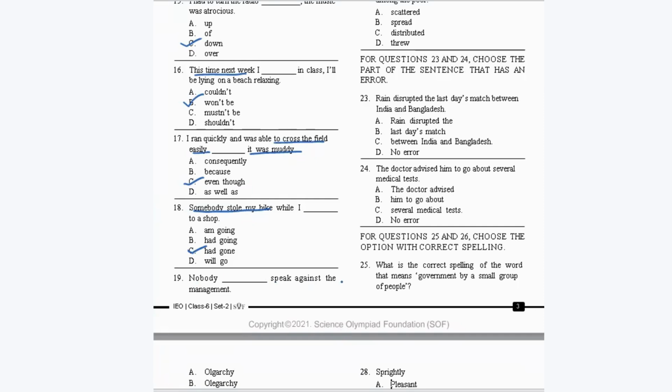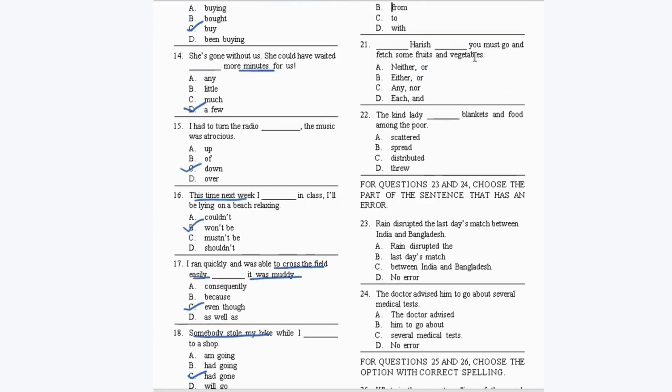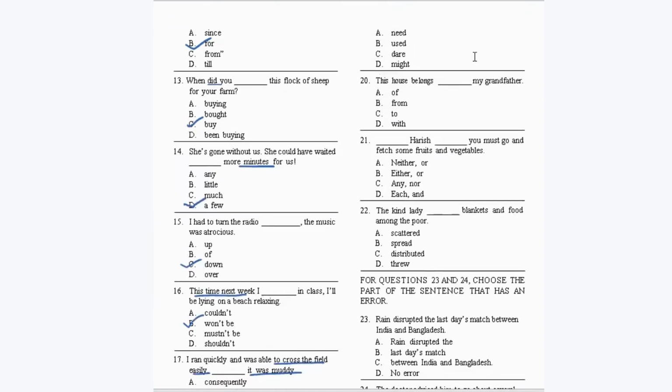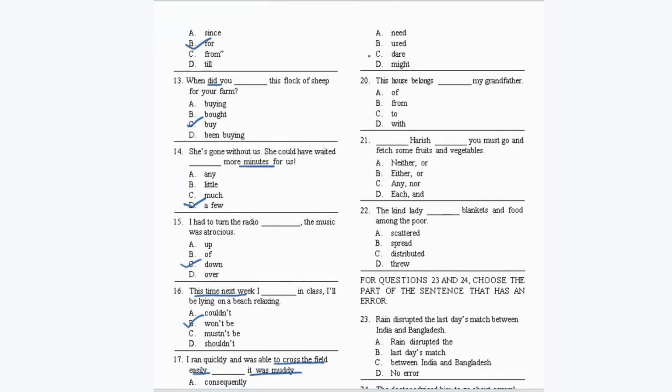Nobody dash speak against the management. So here it should be nobody dash speak against the management. So it should be nobody need or use or dare or might. It should be nobody dare to speak against the management. Okay, so it should be option D.